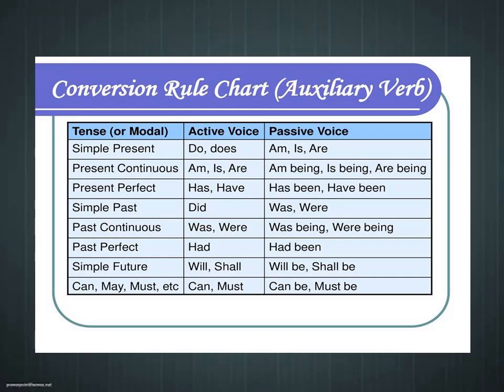If it is in future tense, then we use will be or shall be plus V3 form of the verb. If it is in present perfect tense, then we use has been or have been plus V3 form of the verb. Likewise, we have to change the verb form for other tenses also while converting from active to passive voice.